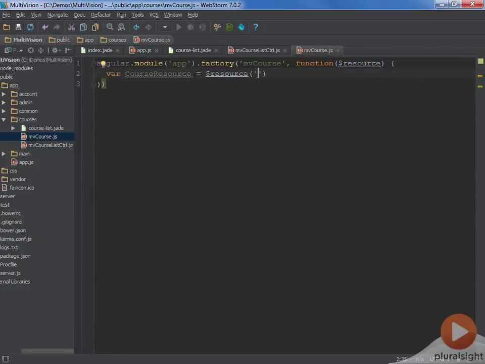And our URL will be API courses, and then the ID, and then we'll set what the ID is. And we'll add another operation for updating using the put verb. And then we just return that resource, and we're done.